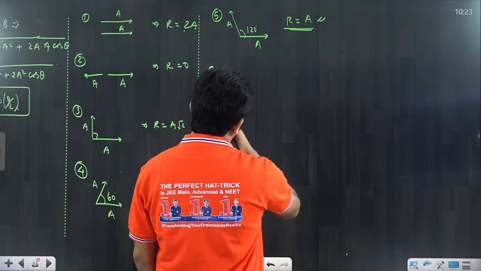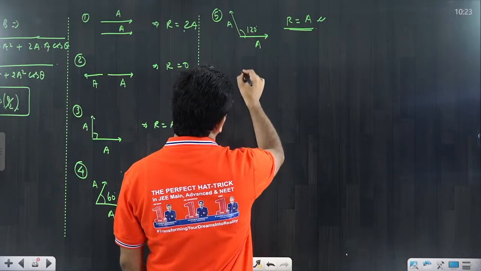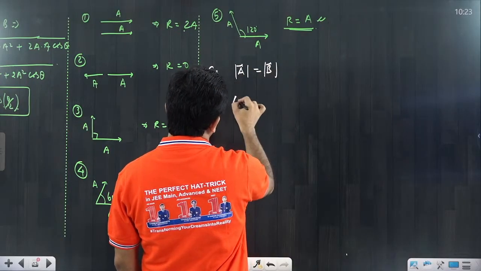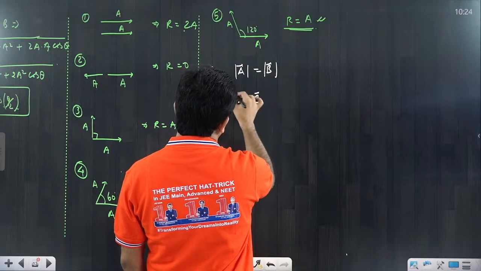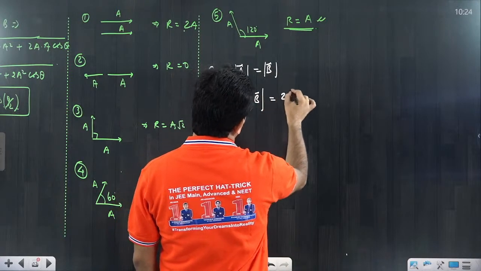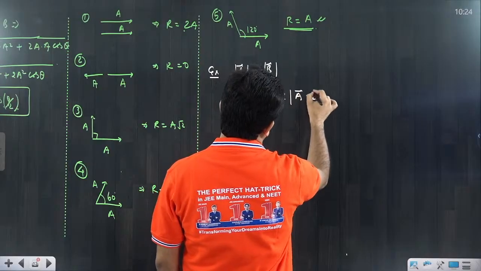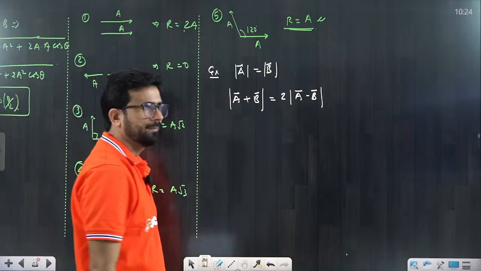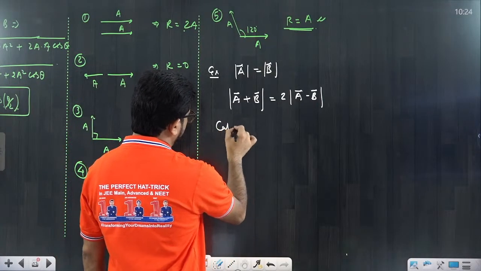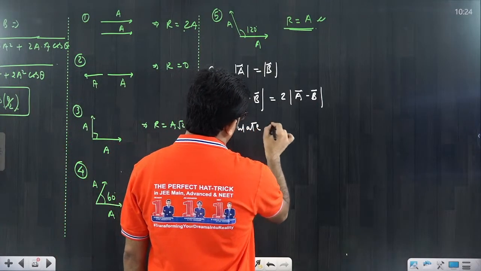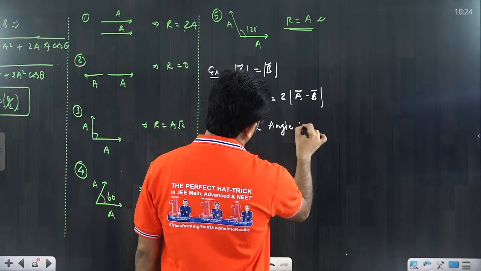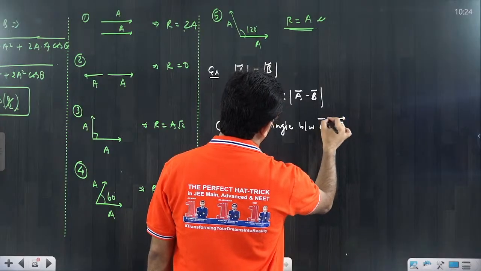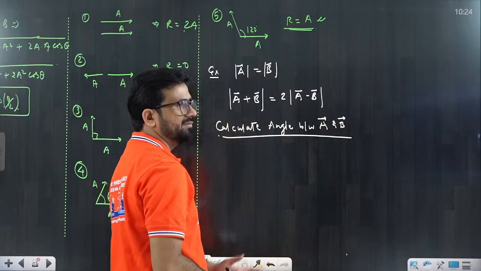Suppose it is given to you that magnitude of A is equal to magnitude of B, and it is given that the magnitude of the vector A plus B is equal to 2 times the magnitude of the vector A minus B. It's given to you. Now they are asking: find the angle between them. Calculate the angle between A vector and B vector. It's a very basic question, that is already a PYQ question that we have to understand.